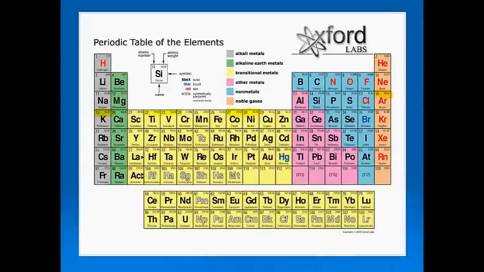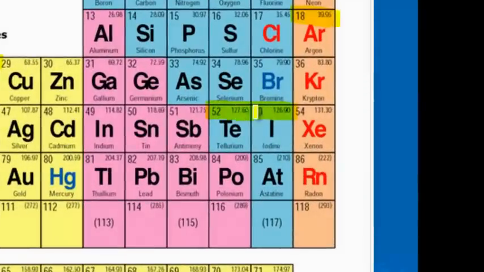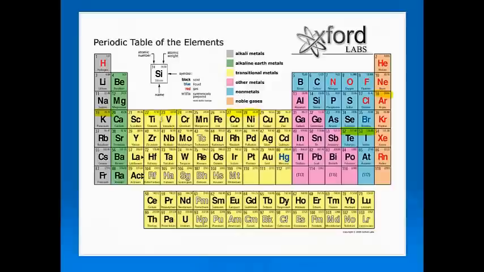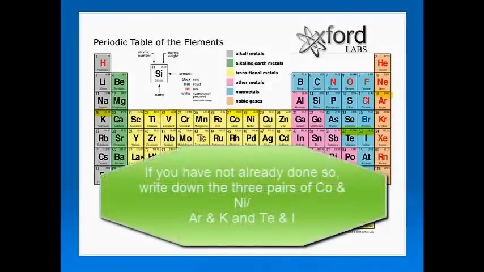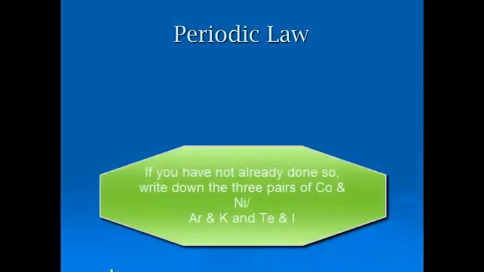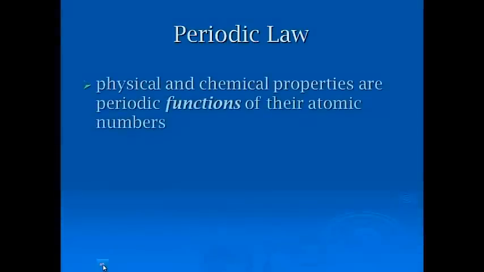The other one that's in the majority part of the periodic table involves tellurium and iodine at 52 and 53. As you go down the periodic table, there are a lot more exceptions, but these are kind of the three big pairs that you have: argon and krypton, cobalt and nickel, and then tellurium and iodine. So that was why Moseley's update was important.